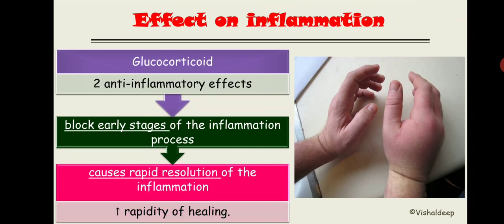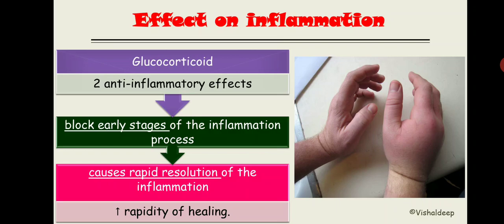Now there is a difference between these two effects of the glucocorticoid. First effect of a glucocorticoid or cortisol over the inflammation is that it will block the stages that we mentioned in our previous slide. Got it? And the second effect is that if inflammation is already there, then it causes rapid healing.